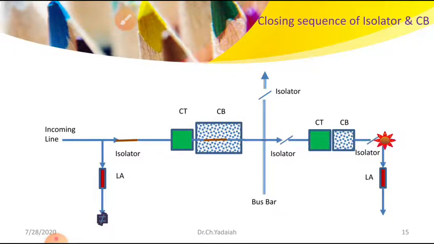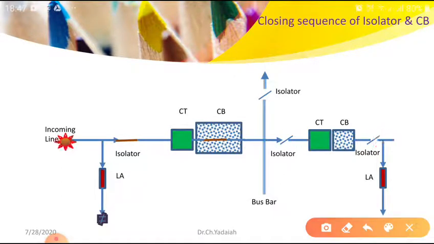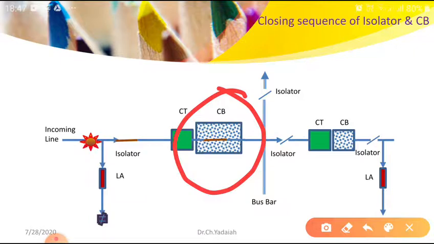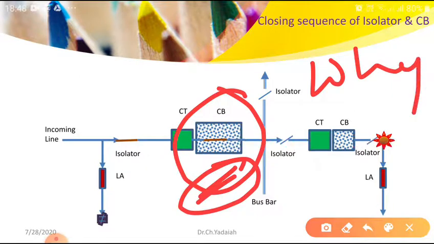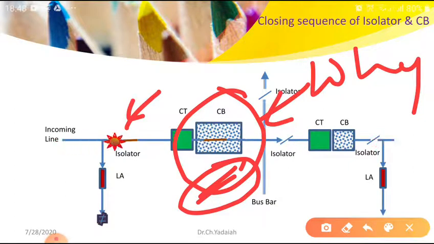Now I am going to study this arc. While opening and while closing, it is possible for an arc to take place here. Why is the arc raised? How are we going to nullify it in the breaker? Why not in the isolator? I am going to learn that. Let us see. These are the things you should know.